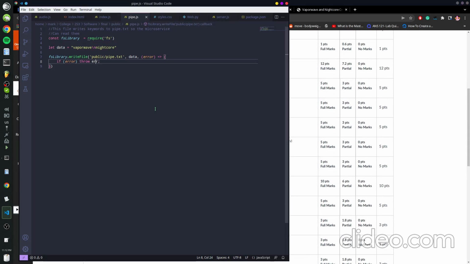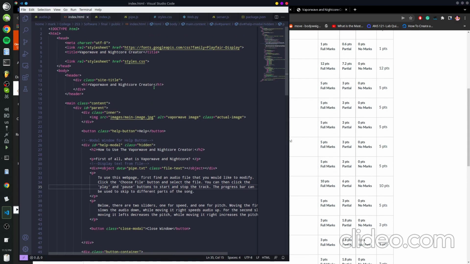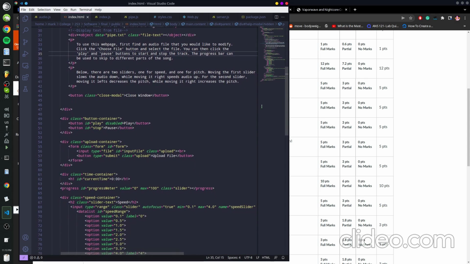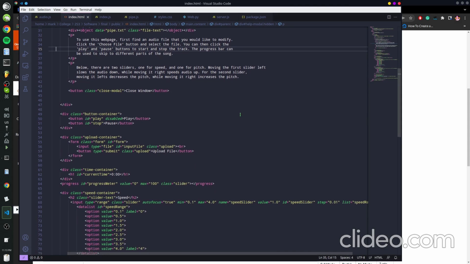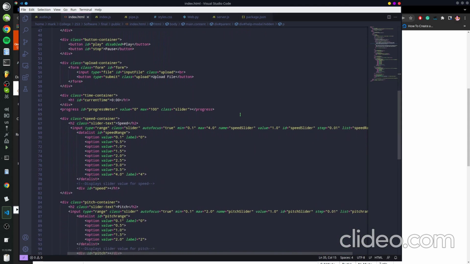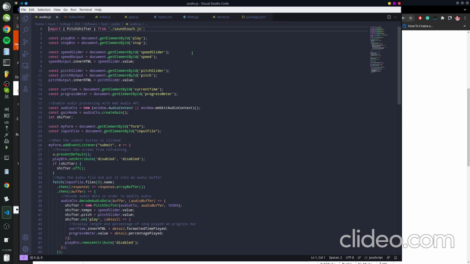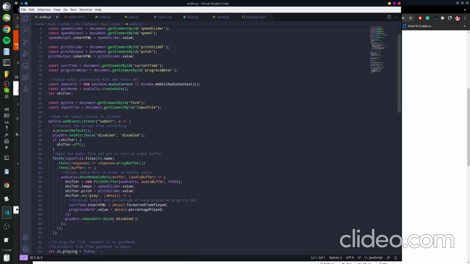Well, okay, I'll just scroll through my code now. Here's the index.html, the main HTML page. Here, I'll just extend it. Here's the audio JavaScript page, which handles all the audio processing.